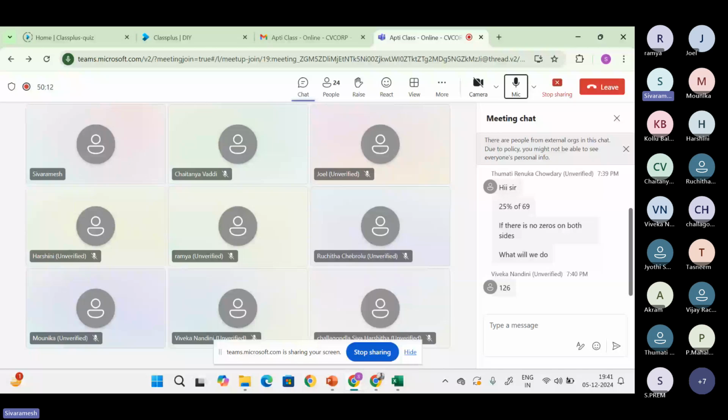Yes, I have seen one question from Renuka posted: what if we don't have zeros on both sides? What will we do? Yes, surely I'll answer your question at the end, after 5 to 10 minutes, once we complete all these shortcuts. I'll tell you what we have to do when we don't have any zeros on both sides. Don't worry. Yes, I'm getting answers like 84% of 150 is 126.